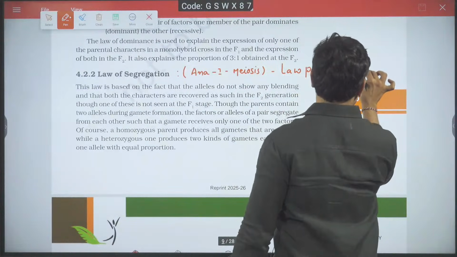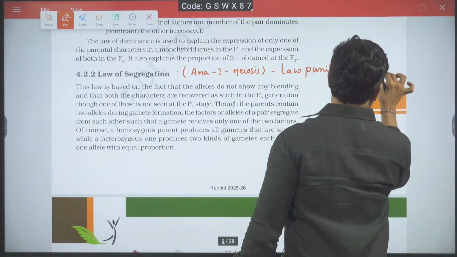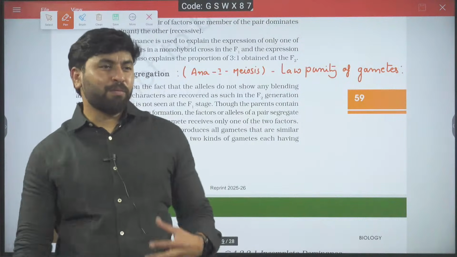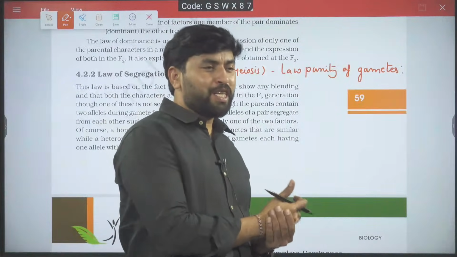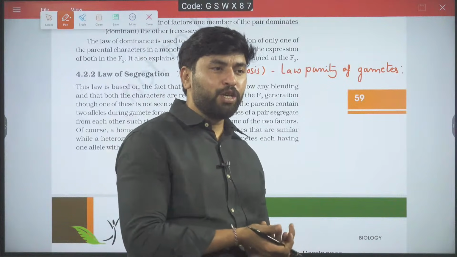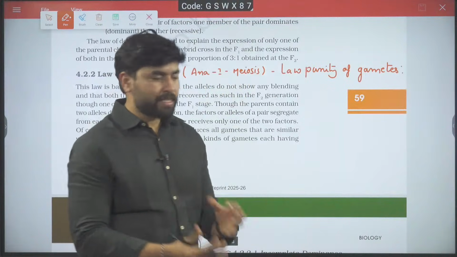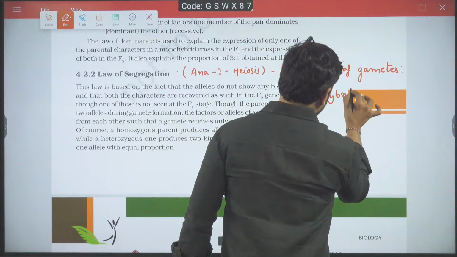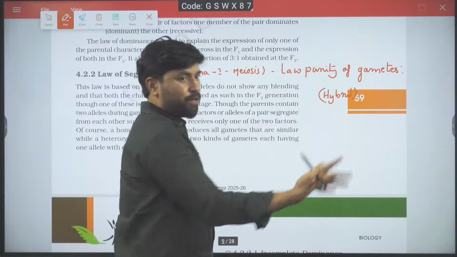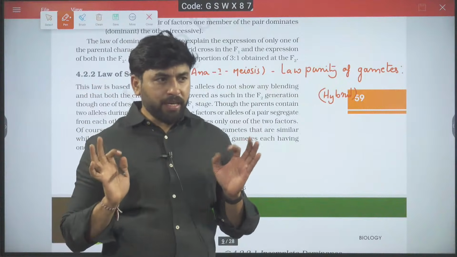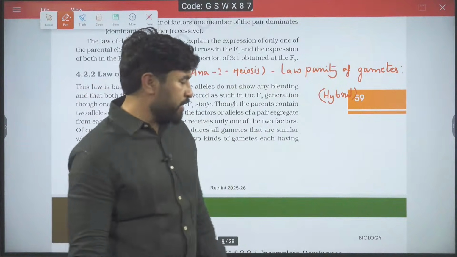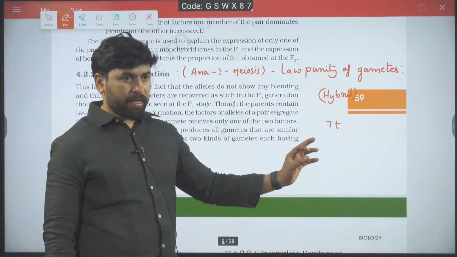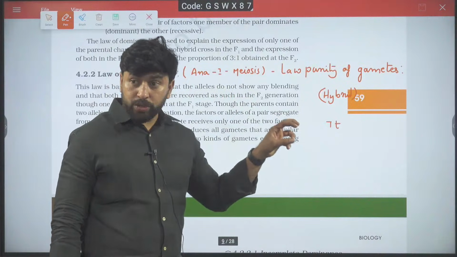Law of purity of gametes. What do you mean by law of purity of gametes? Some minutes back you mentioned that there is a condition called heterozygous nature. Heterozygous is also called hybrid. Am I correct? Hybrid is nothing but heterozygous. Is it okay? Now I am choosing an individual who is having capital T small t. This is the individual's genotype.